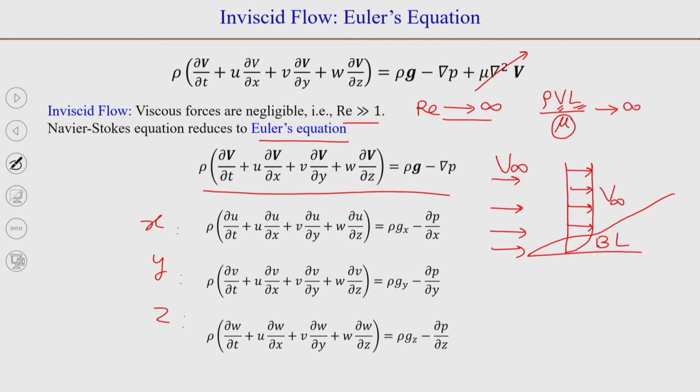So, you could assume the flow to be inviscid because the effect of viscosity is negligible in this region, and you could assume viscous flow in the boundary layer and solve the boundary layer equations with some assumptions, such as that the thickness of the boundary layer is very small compared to the longitudinal direction, or the direction along the plate. So, we could have two solutions there. In that sense it is important to understand inviscid flow.